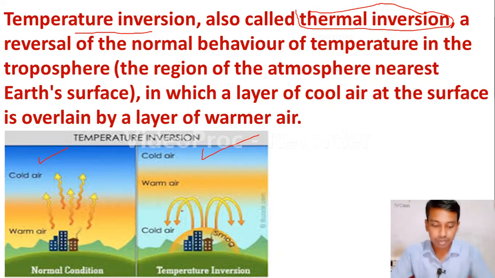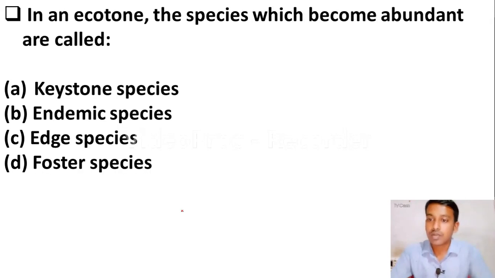Let us move to the next question. In an ecotone, the species which become abundant are called: option A, keystone species. Option B, endemic species.